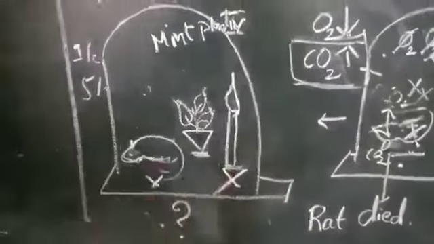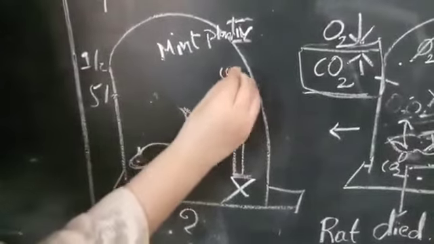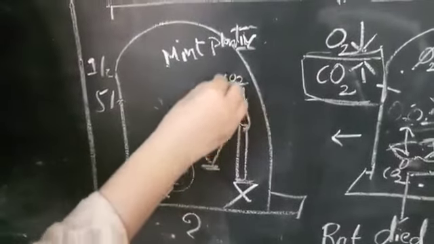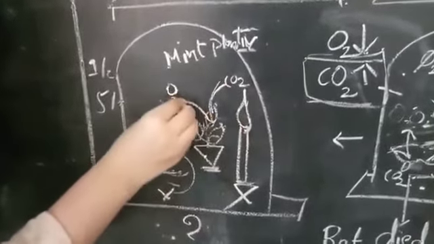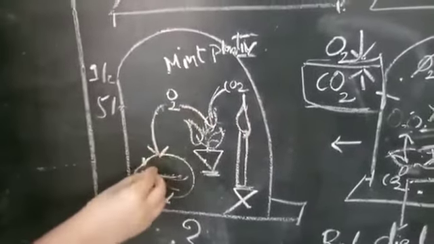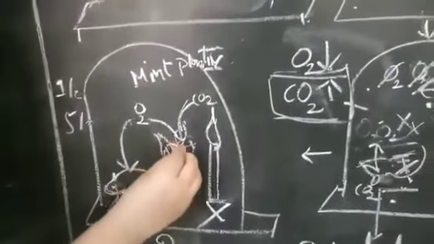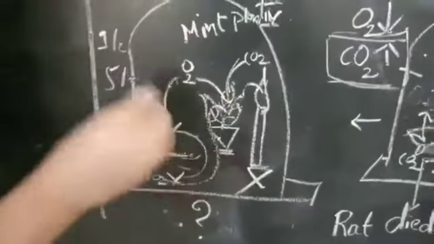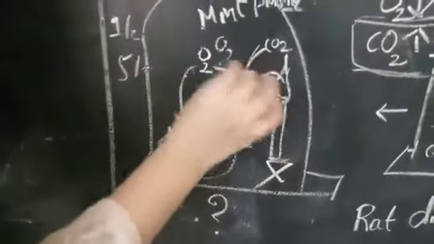The question is, why, teacher? Because of this plant, what happened? This candle is releasing CO2, and this CO2 is absorbed or consumed by the plant, and our plant will release oxygen, and the same oxygen is utilized by our rat. Again the rat will release CO2, right students? Again CO2 is utilized by this plant, and again the plant will release oxygen, and here our plant is able to supply oxygen sufficiently.